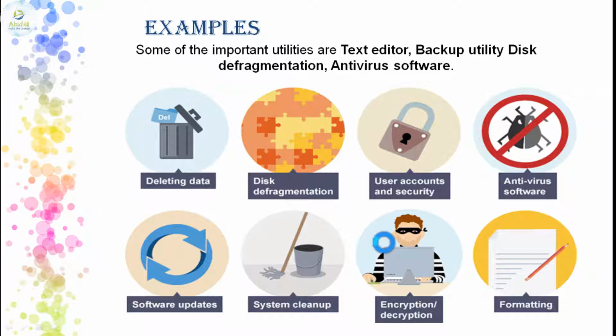Similarly, this is one of the kinds of utility software. So the very special kinds of utility software that you see are the text editors, the backup utility, the disk defragmentation, antivirus software, all these are the things. Now what do you mean by disk defragmentation?